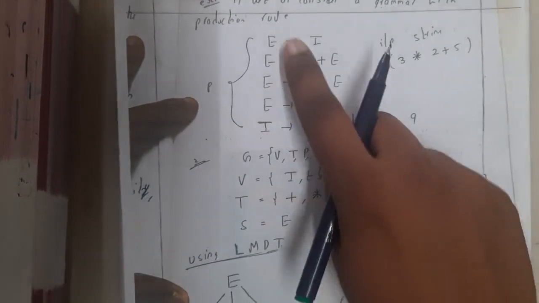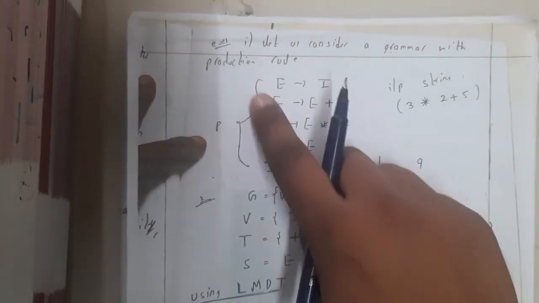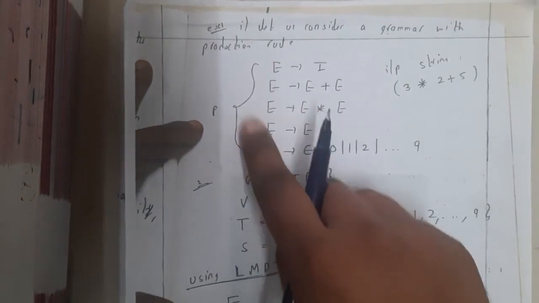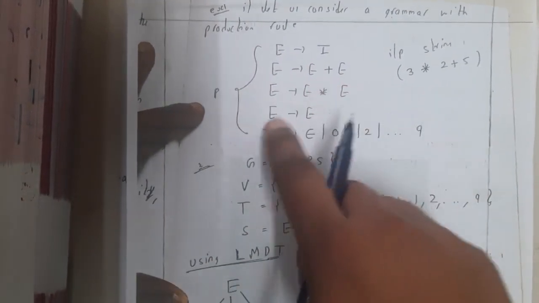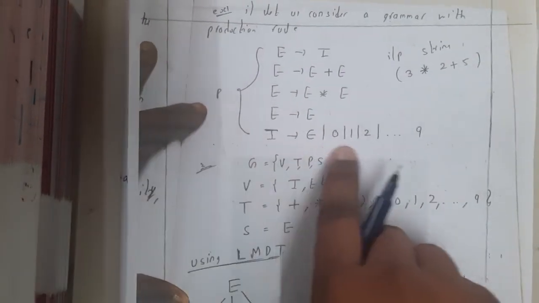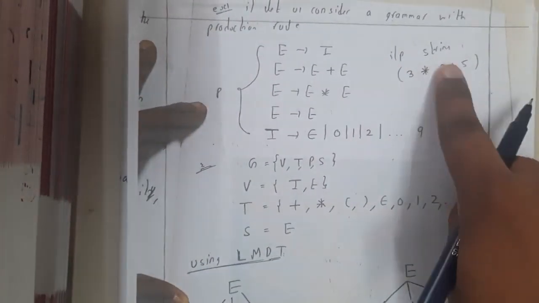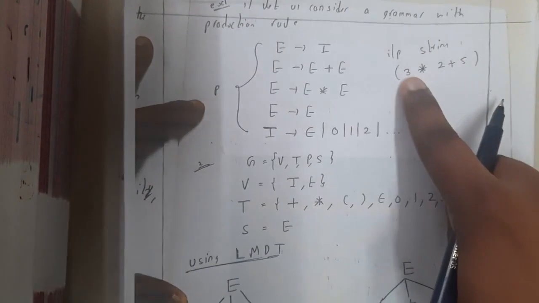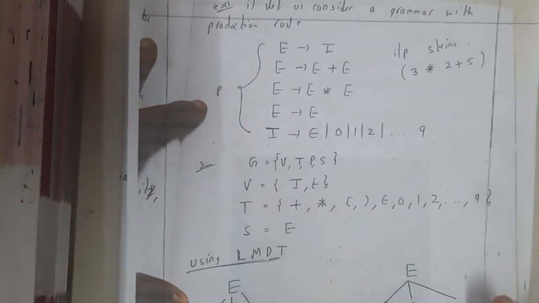Okay. So here is a small example, guys. Let us assume a grammar with these rules: E implies I, E implies E plus E, E implies E into E, E implies (E), I implies epsilon, 0, 1, 2 and so on up to 9. The input string, that is, the final string that you need, is 3 into 2 plus 5.